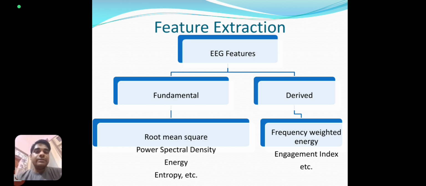Feature extraction is a very important part of EEG data analysis. What features do we want to gather from EEG? These are divided into two parts, fundamental and derived. The fundamental features are root mean square, power spectral density, energy, entropy, and so on. The derived means those features which depend on fundamental features. Some examples of derived quantities are frequency weighted energy, which depends on energy of frequency, and engagement index. There are many engagement index formulas developed which depend on alpha, beta, gamma, and theta. So these are derived.